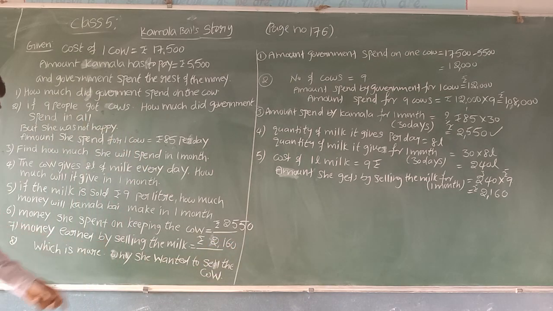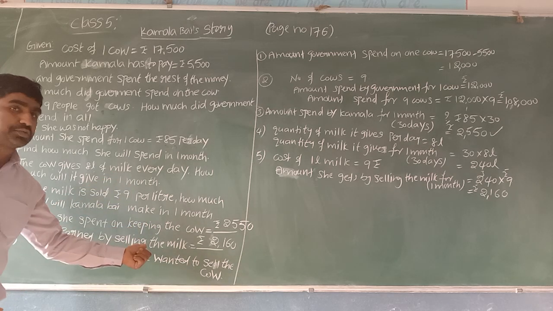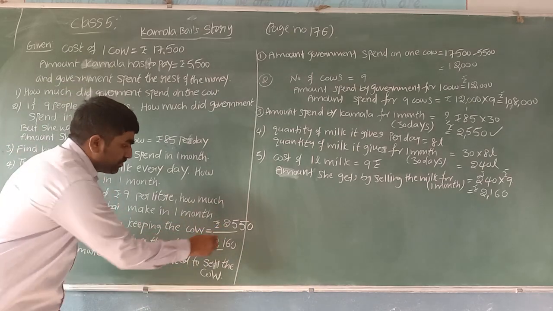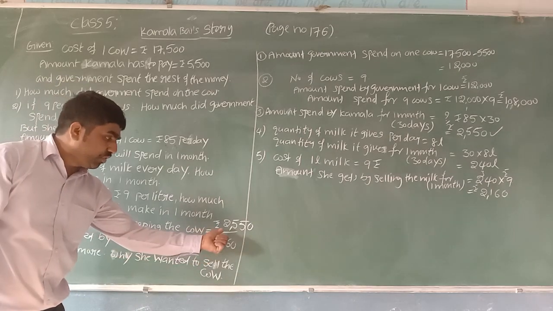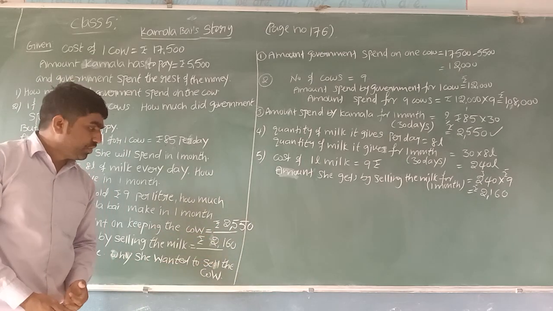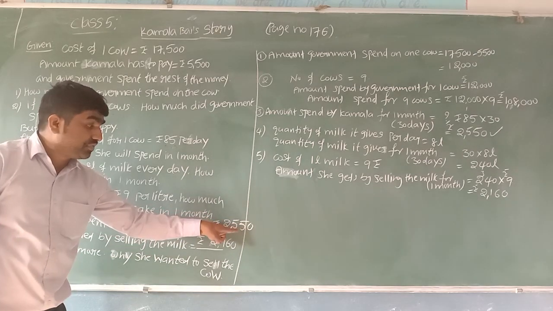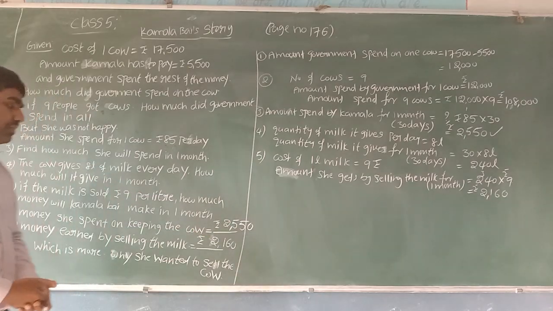Which is more? I mean, is the amount she spent more or the amount she earned more? The amount she spent is 2550 rupees and the amount she earned is 2160 rupees. Now we can see here the amount she spent, 2550, is more than the amount she earned, 2160.